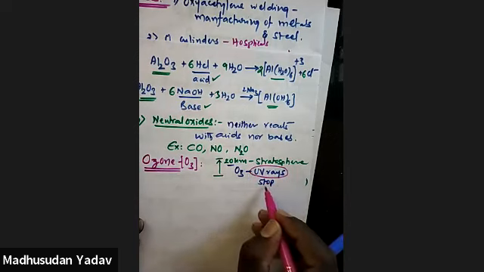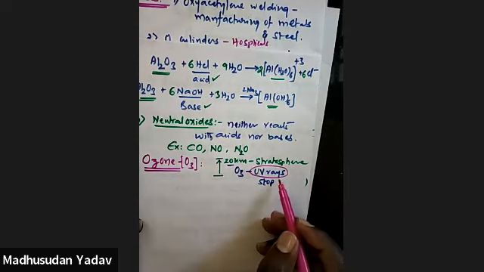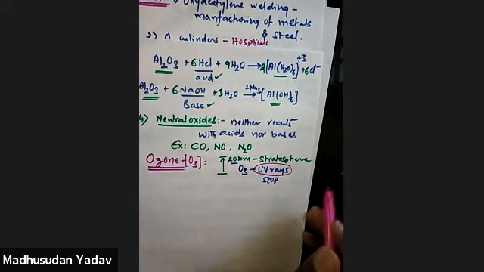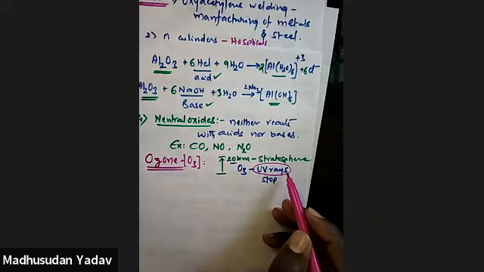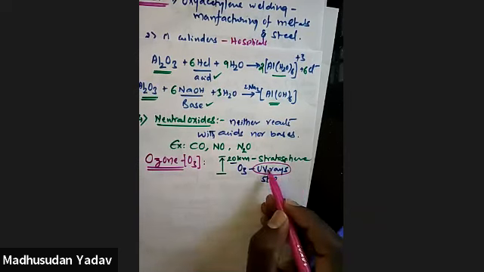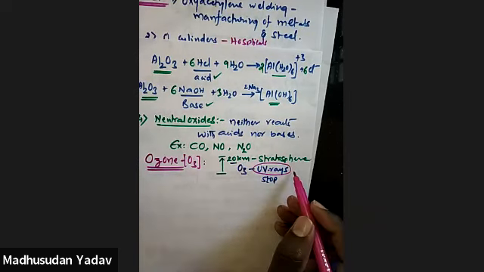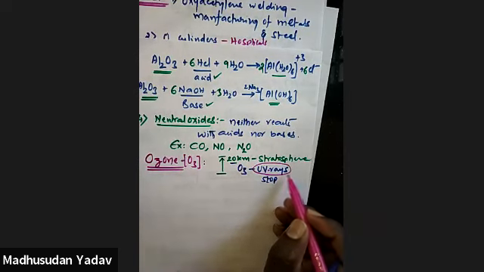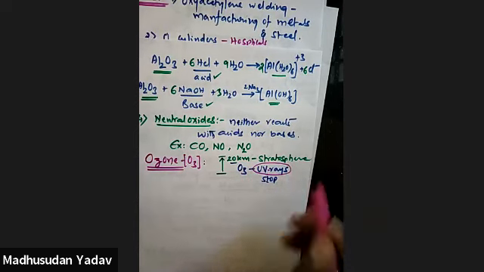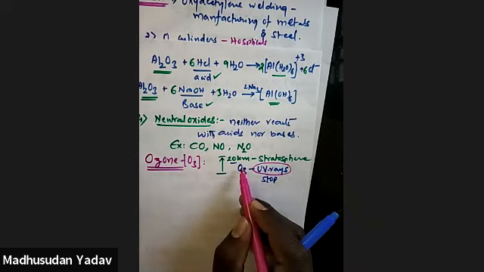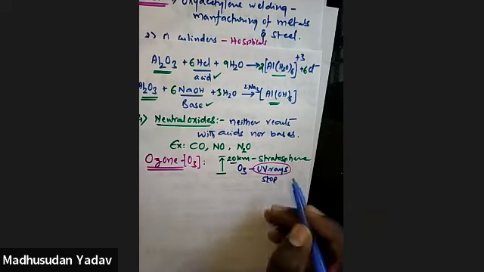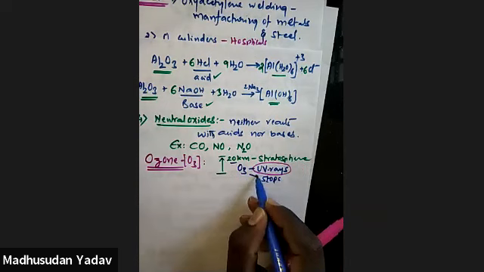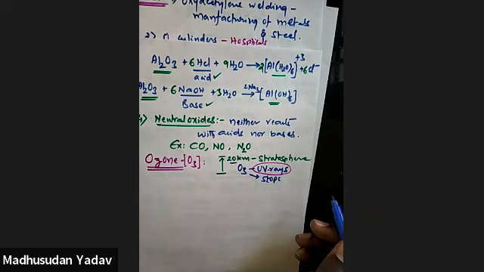So if UV rays fall on animals or human beings, normally skin related diseases come. That's why UV rays are harmful. They are also harmful to the eyes. So this ozone present in the stratosphere stops UV rays.